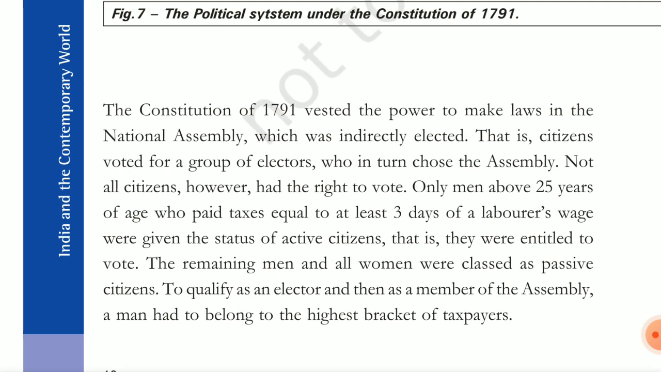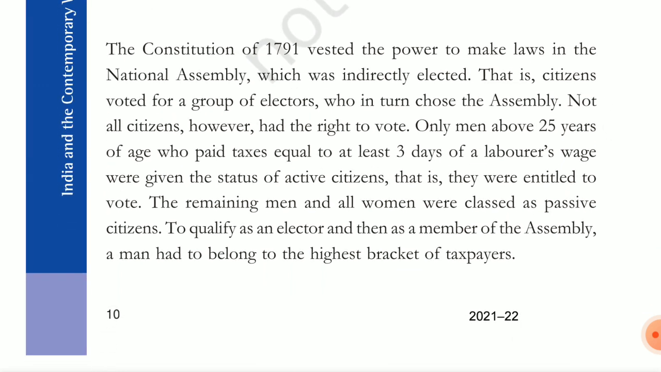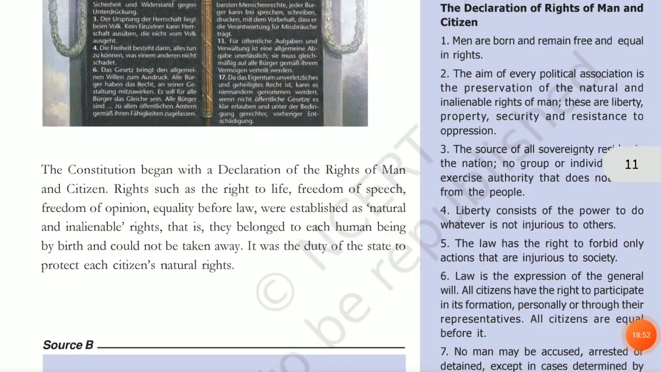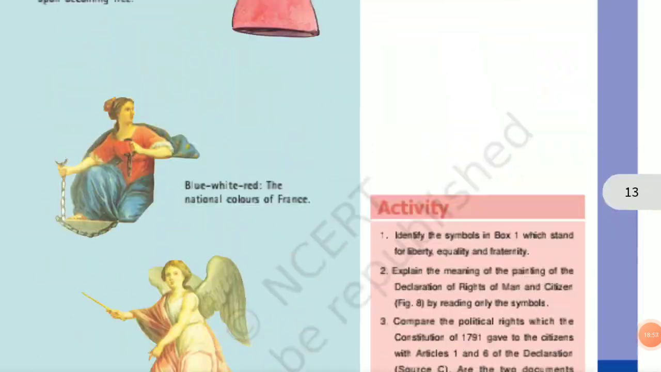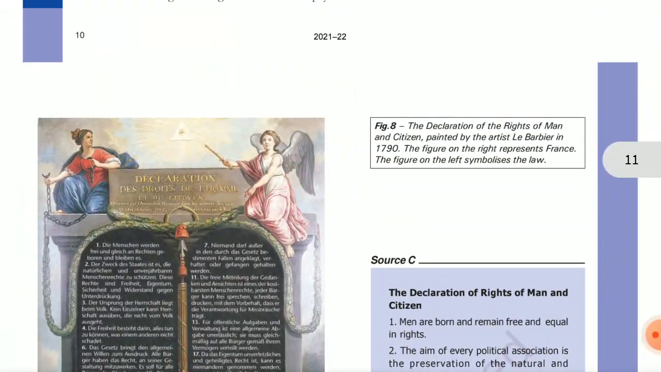And then they were entitled to vote, and the remaining men and all women were classified as passive citizens because they can't vote. And to qualify as an elector, as a member of the assembly, the man had to belong to the highest bracket of taxpayers. If they can pay a lot of tax only, they will be considered. So we'll be only seeing this, you guys. This is the last paragraph we'll be seeing, and the political symbols will be uploaded as a separate video, as this is itself getting a long time. So you guys can definitely take a 5-minute rest after this video.